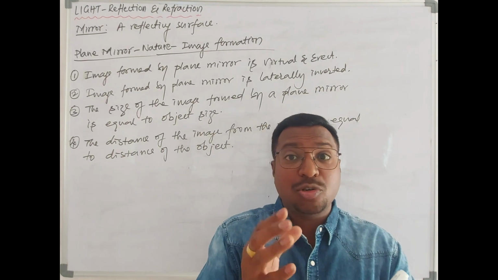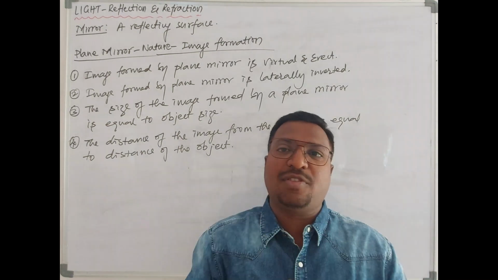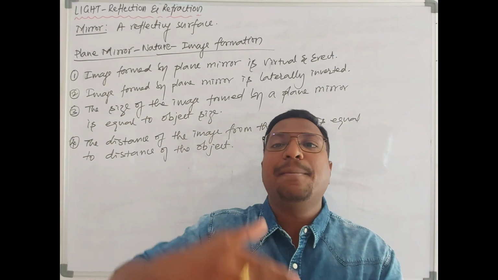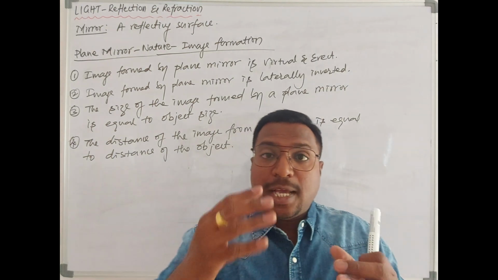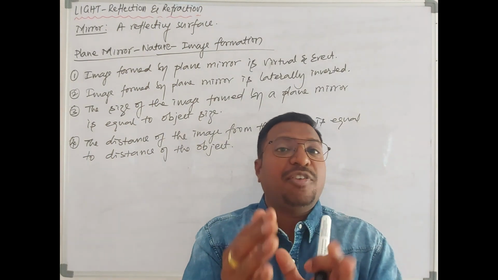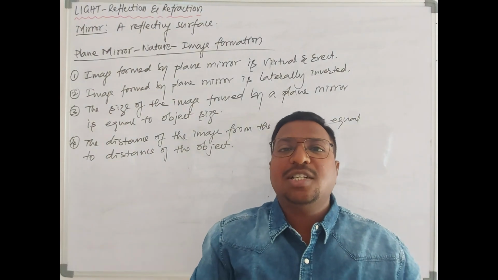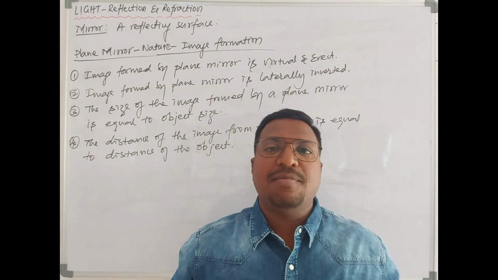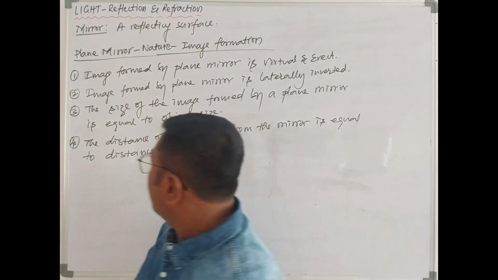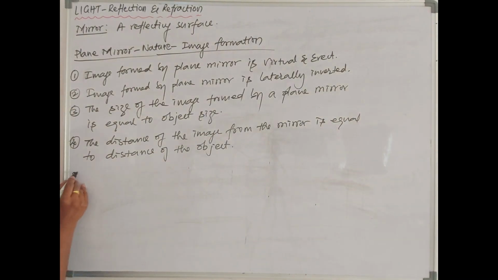A virtual image should not form in front of the mirror; it should form behind the mirror. So the image distance from the mirror, behind it, is equal to the distance of the object standing in front of the mirror. Got it? Fine. Then the fifth case.